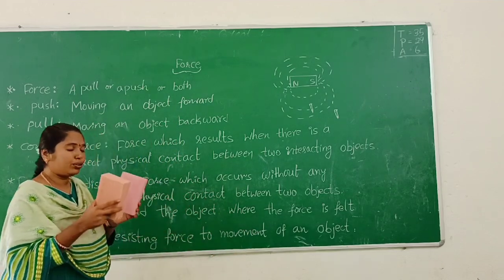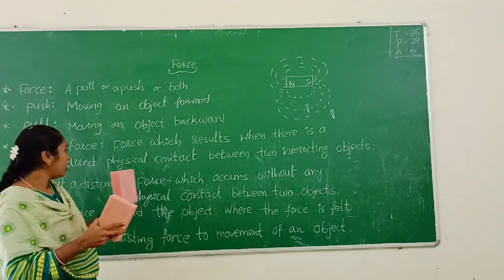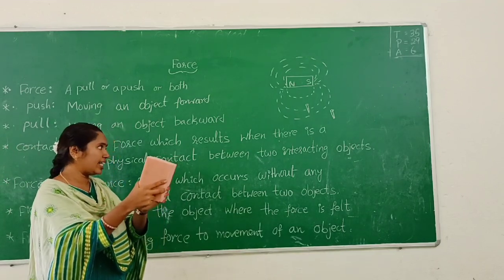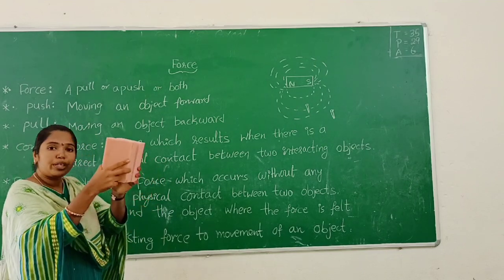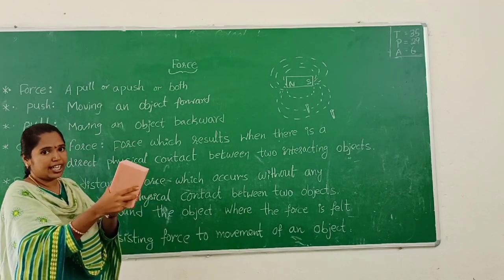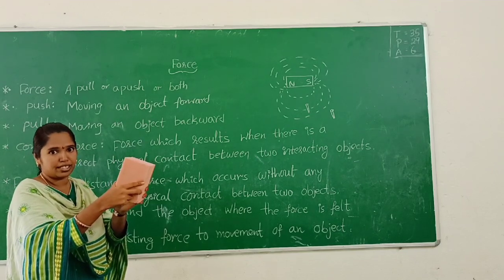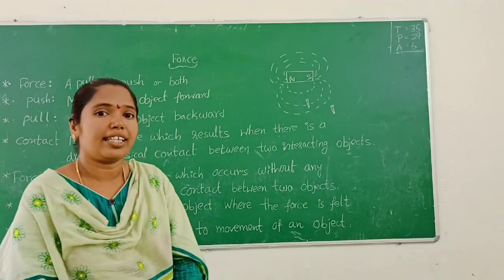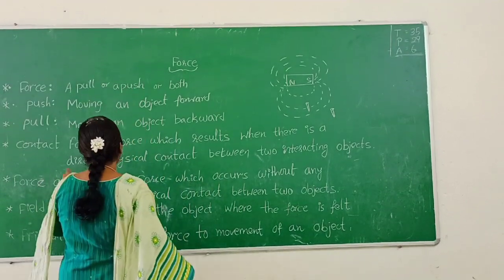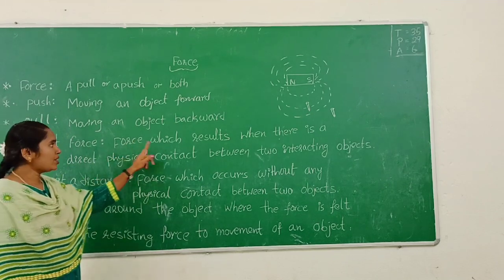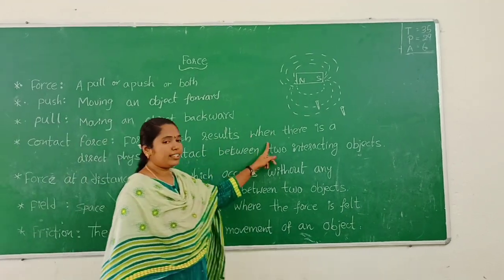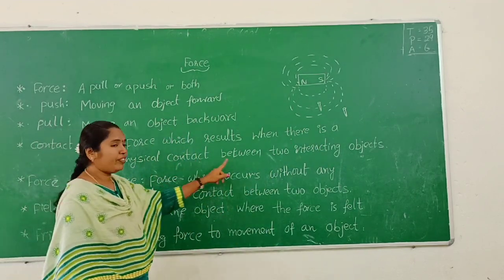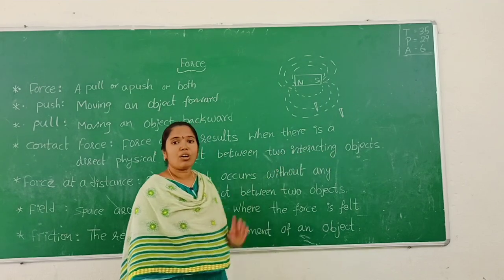Here two dusters are kept in direct physical contact between two interacting objects. Here contact force occurs. Okay children, write in your notebook: a contact force is a force which results when there is a direct physical contact between two interacting objects.